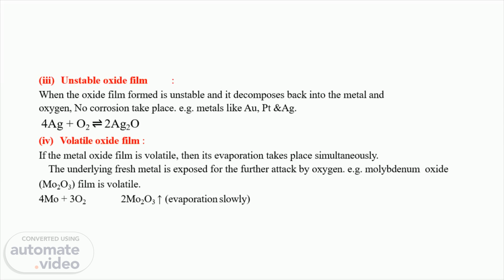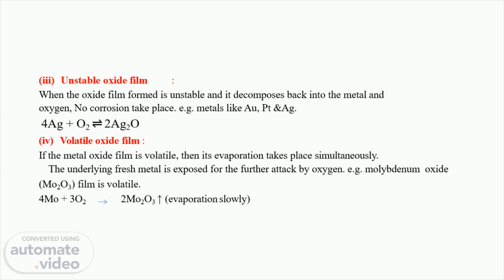Then the third type of oxide film is unstable. When the oxide film is unstable in nature, it forms, but it is unstable and decomposes back into the metal and oxygen. So in this case, no corrosion takes place. These are the noble metals like silver, gold, or platinum. They never corrode, because they form an unstable type of oxide film on the metallic surface. If you see the reaction, silver reacts with oxygen and forms silver oxide, which is an unstable oxide film.